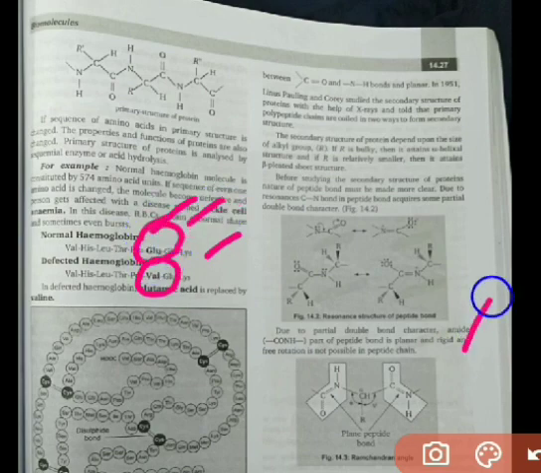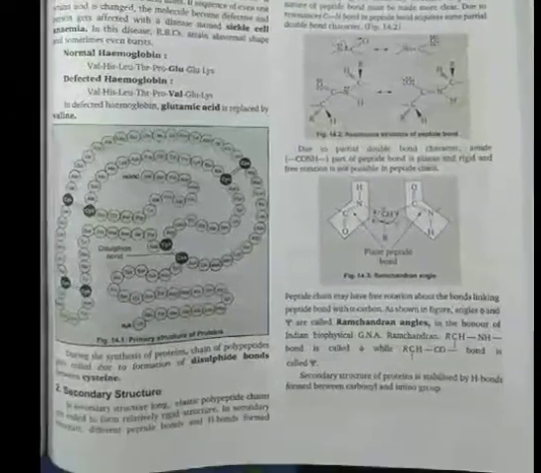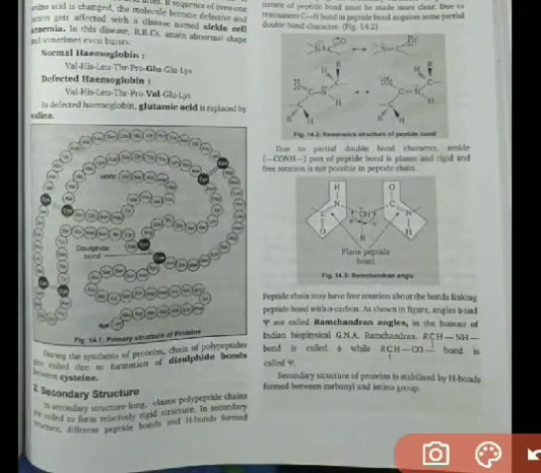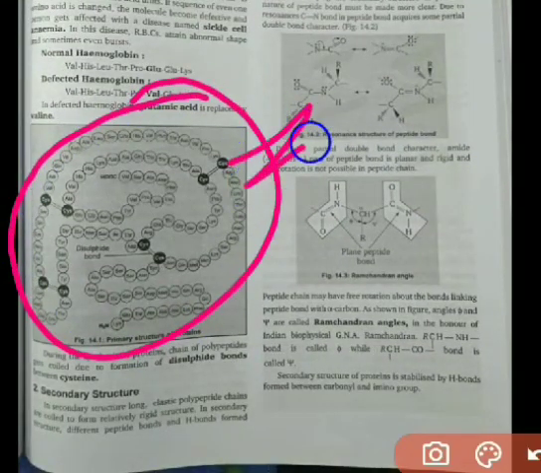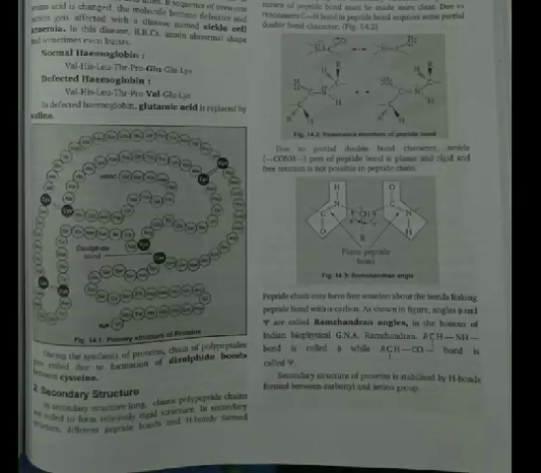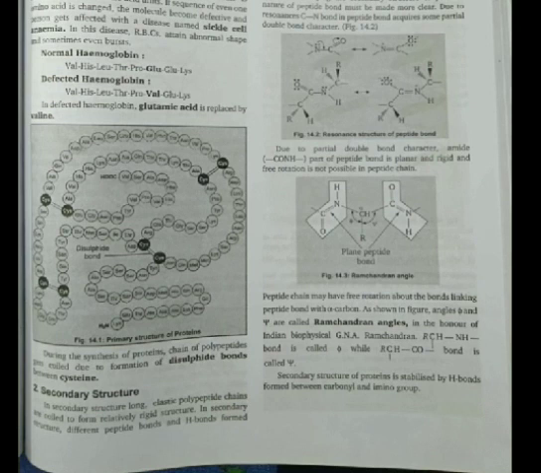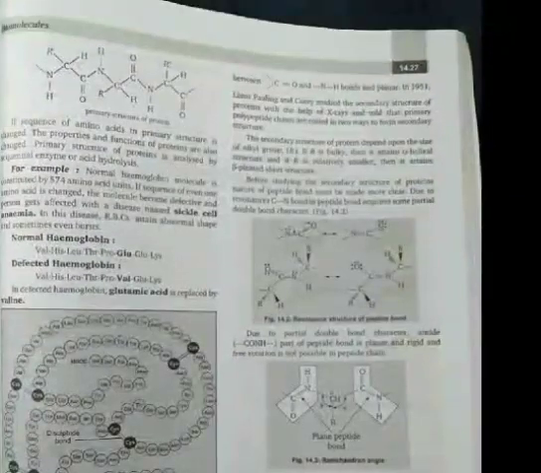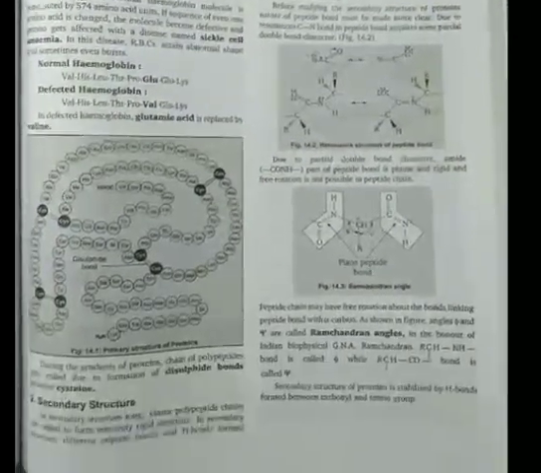Okay, now students, let us see the secondary structure. Again you can see the primary structure, so this is the linkage of the amino acids. Now talking about secondary structure, long elastic polypeptide chains are coiled to form a relatively rigid structure. So here you will see the formation of a rigid structure. Rigid in the sense that the elastic polypeptide chain is there and it is coiled up. You can see here, it is basically coiled up.